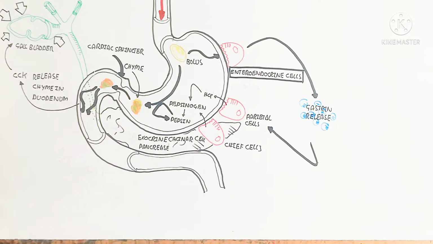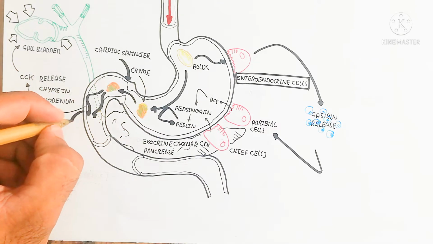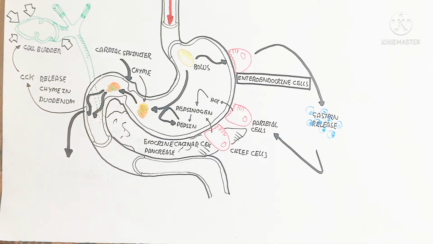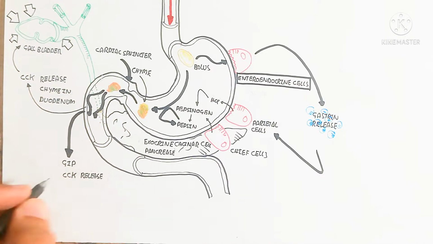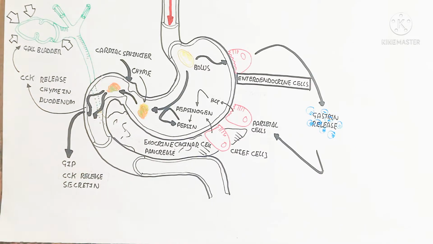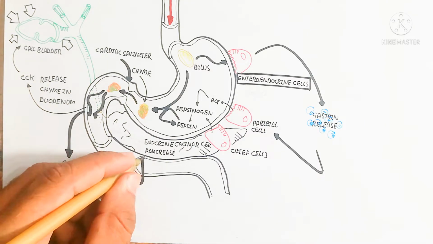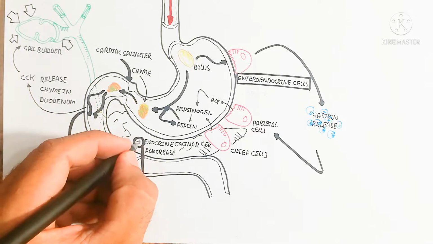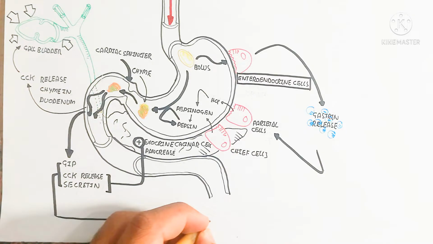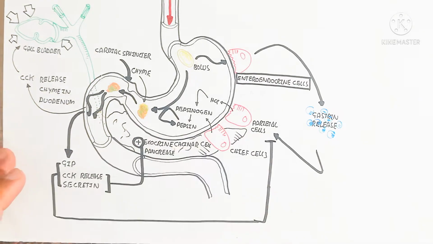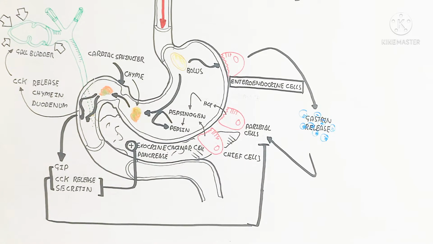In this way, the chyme will be moved into the duodenum, and GIP and CCK are released, and secretin will be released also. CCK and secretin also promote the exocrine acinar cell of the pancreas to release the exocrine enzyme.